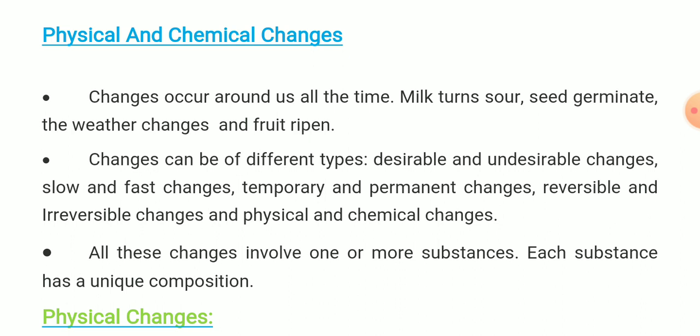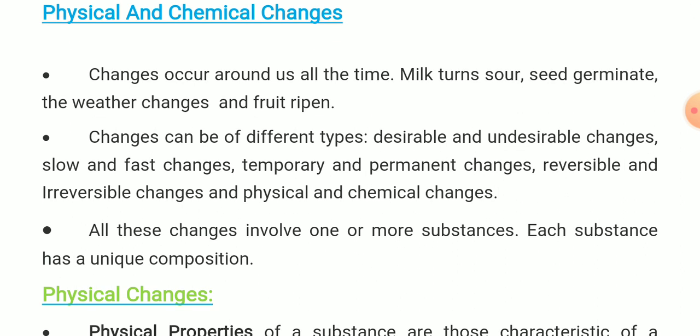So changes can be of different types. Sometimes desirable, undesirable changes. Some changes are slow and some changes are fast. That's why slow and fast changes. Some changes are temporary changes, and some changes are permanent changes. That's why temporary and permanent changes. Reversible changes and irreversible changes, and finally, physical changes and chemical changes. In this chapter, in this topic, I will discuss only physical and chemical changes. All these changes involve one or more substances. Each substance has a unique composition.